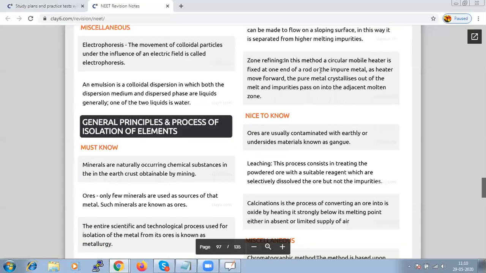Calcination is the process of converting an ore into its oxide by heating it strongly before its melting point, and that is done either in the absence of air or with a very limited supply of air. So those are the methods we use to get impure metal from its concentrated ore. Do remember, this is a chemical process or chemical method.